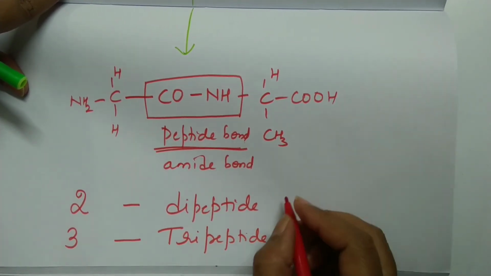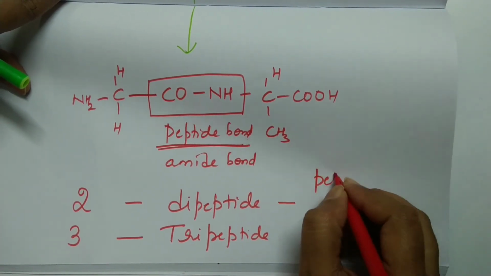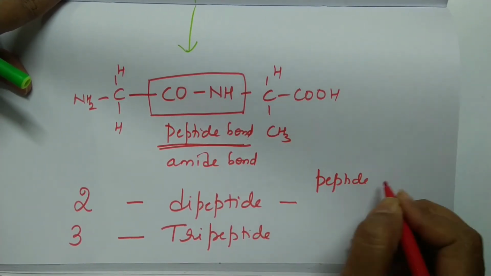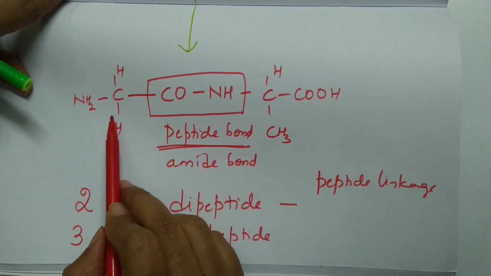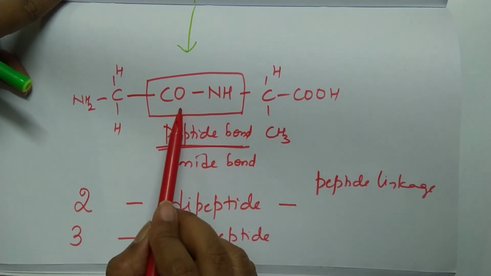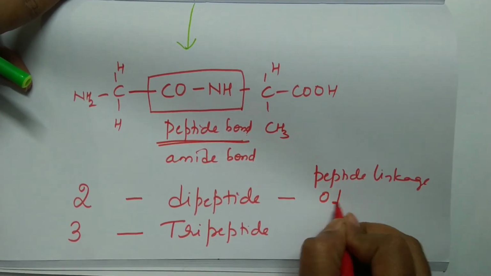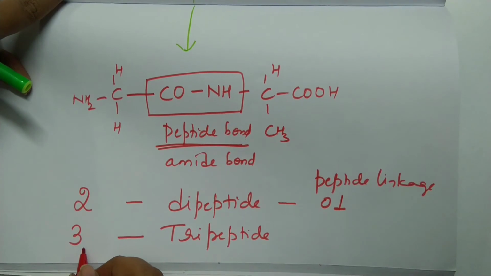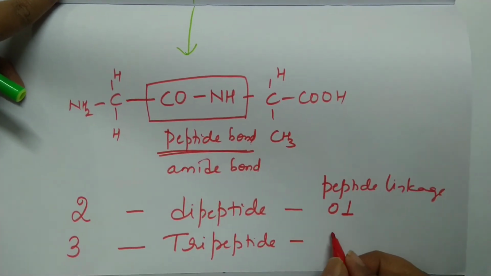So a dipeptide has how many peptide linkages? Check here. Two amino acids, how many peptide linkages? This is only one. So the peptide linkage is 1. If I have three amino acids, a tripeptide, how many peptide linkages will be there?